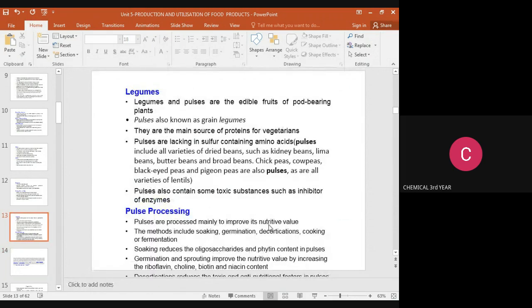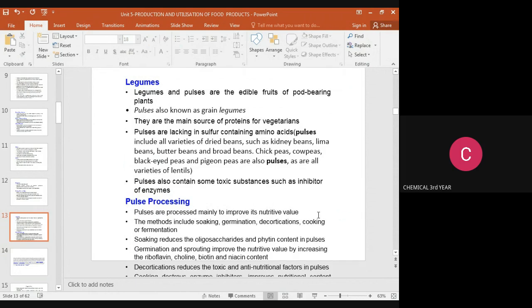The pulses are processed mainly to improve their nutritive value. What is the purpose of the processing? It means to improve the nutritive value. This method includes soaking, germination, decortication, cooking, or fermentation. Soaking reduces the oxalate and phytin content in pulses. Germination and sprouting improve the nutritive value by increasing the riboflavin, choline, butanoic and acid content.